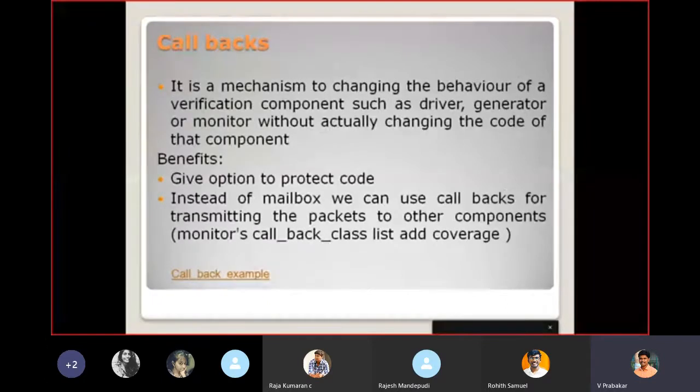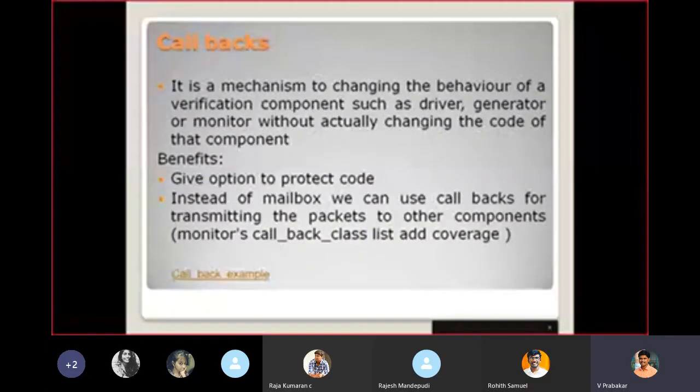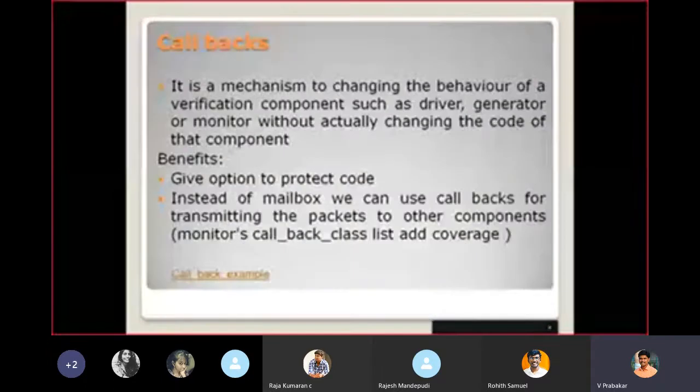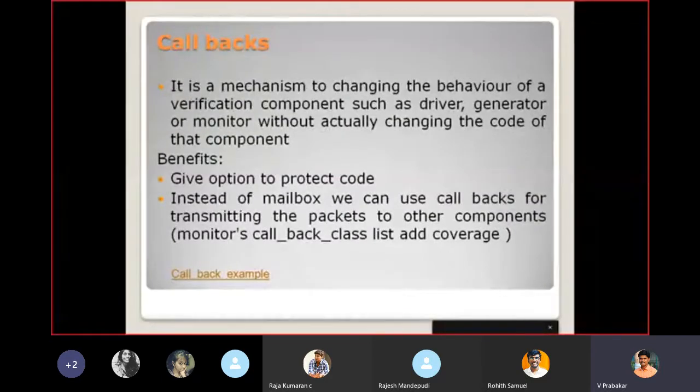Why am I telling this? We design the VIP and give it to the clients, and I need security. They are not able to open the VIP, and if they want to modify it, I do not allow them to do it directly. So I developed the callback concept and I am going to give it to them.